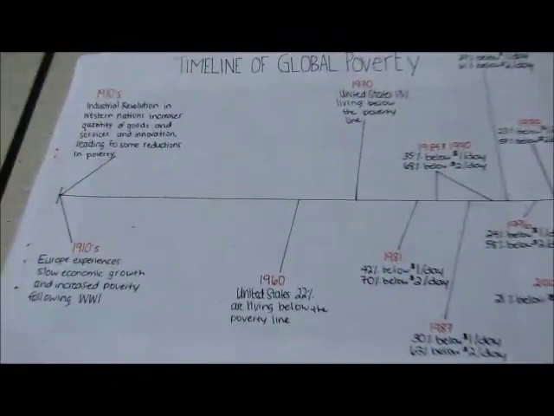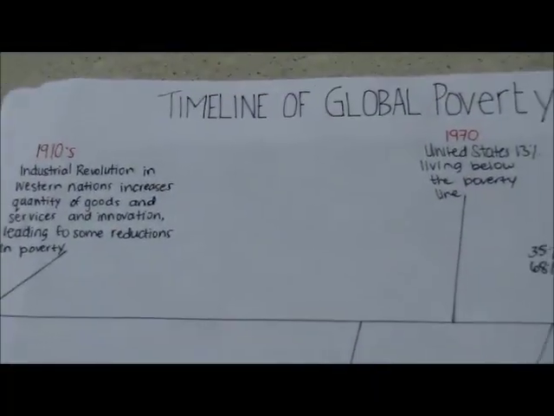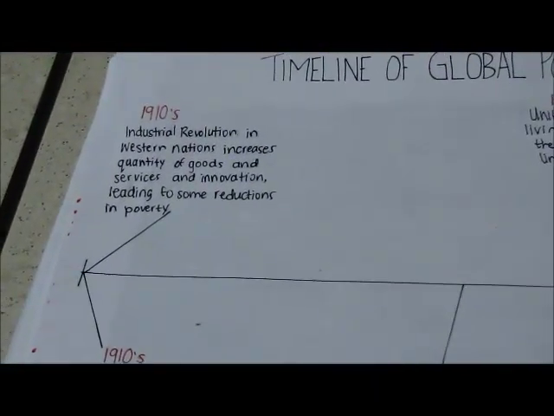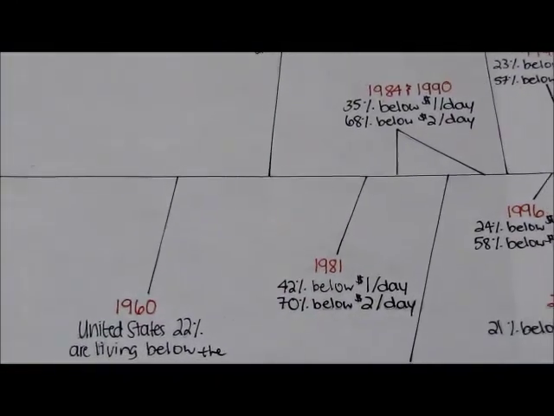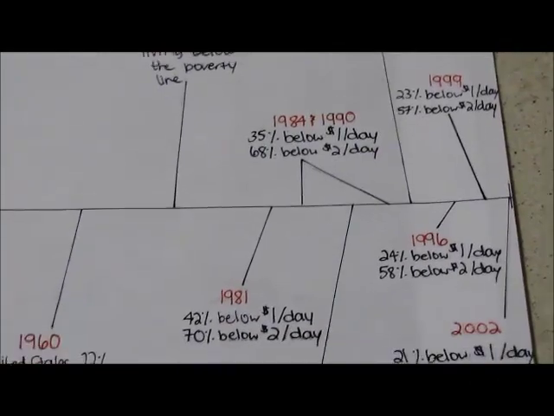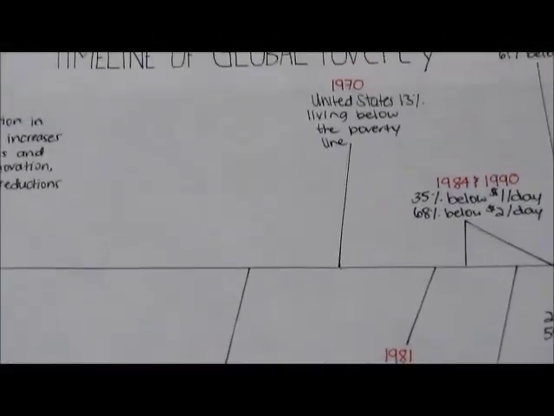This is a timeline of the global poverty. As you can see, it is going up and down because it depends on how a country's economic growth is going. It depends on whether the country is developed or developing.